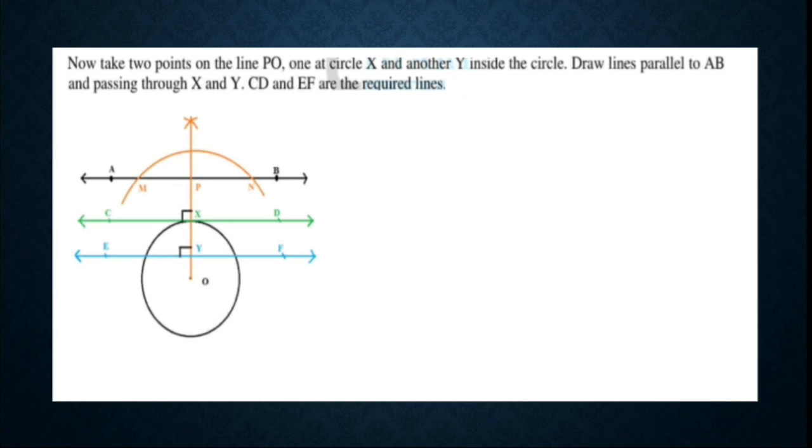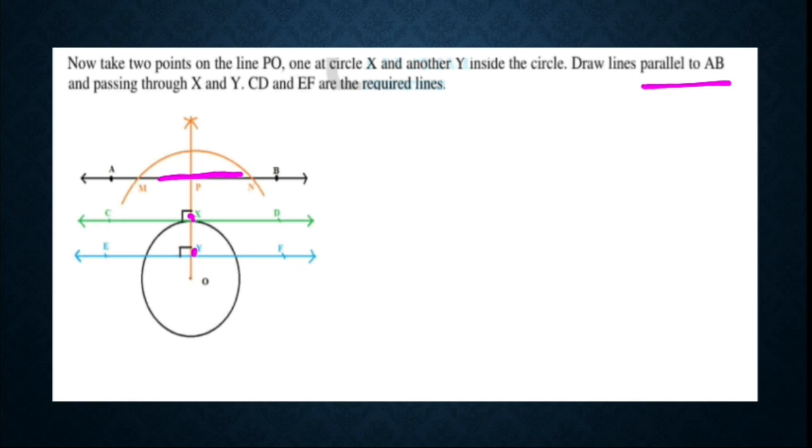Okay, now you will draw the parallel line to AB at the point X and at the point Y. You can remember how to draw a parallel line. So at the X point and at the Y point, draw the lines parallel to this AB.